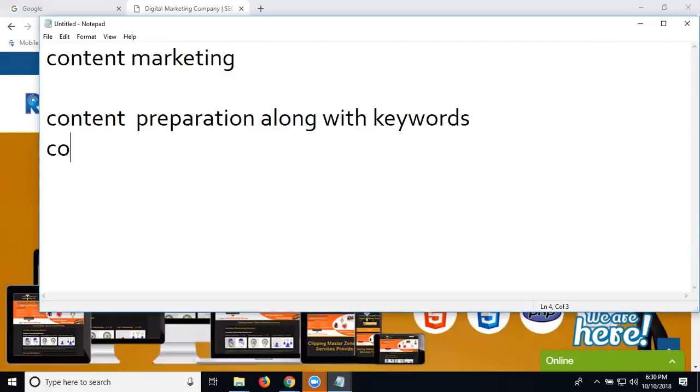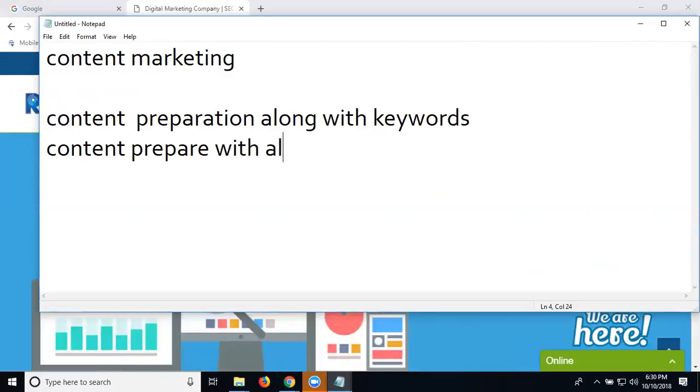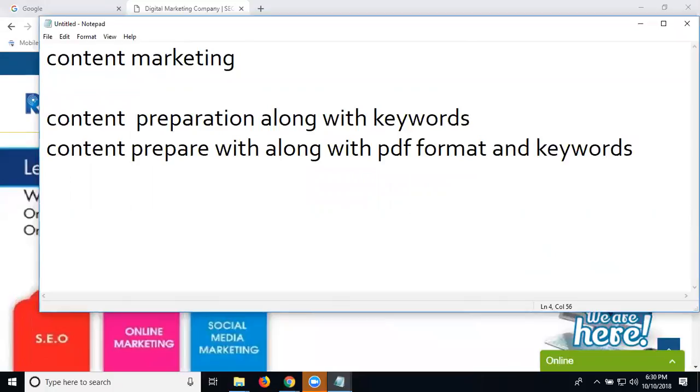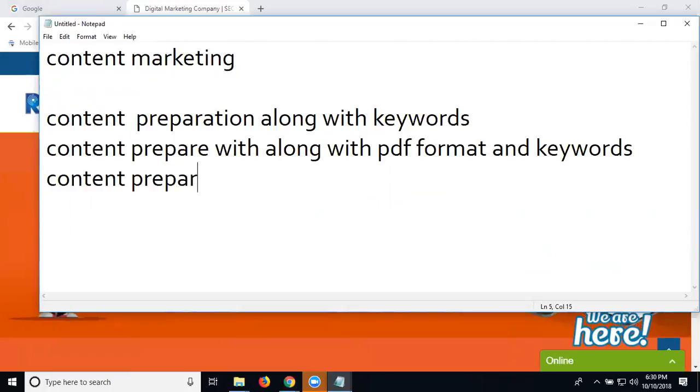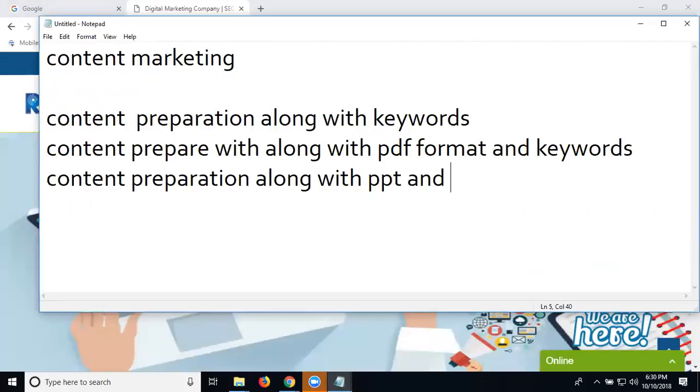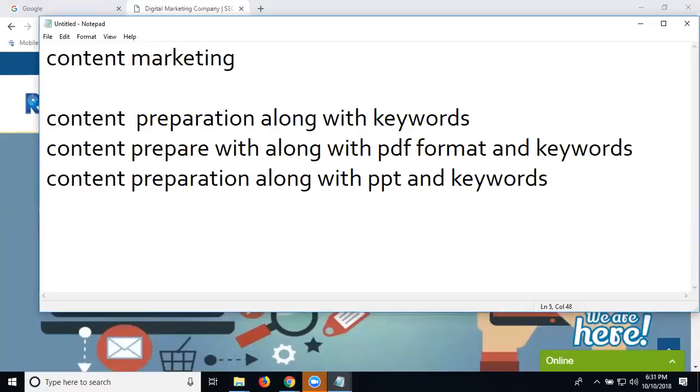Next one, content prepare along with PDF format and keyword. Content preparation along with PPT and keyword selection.